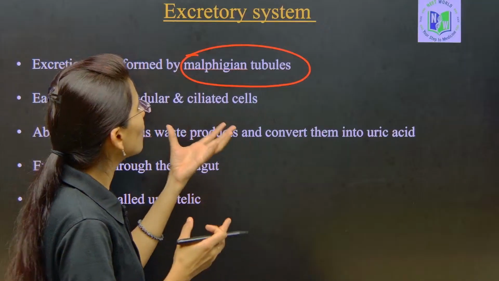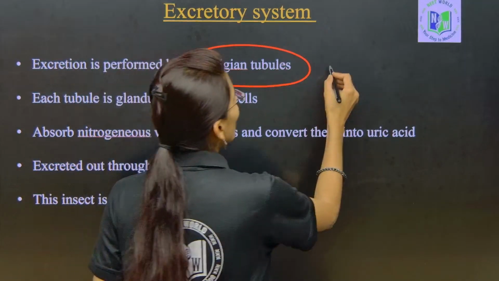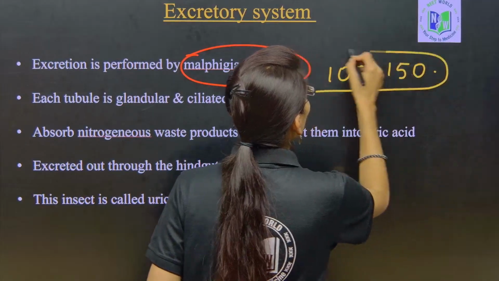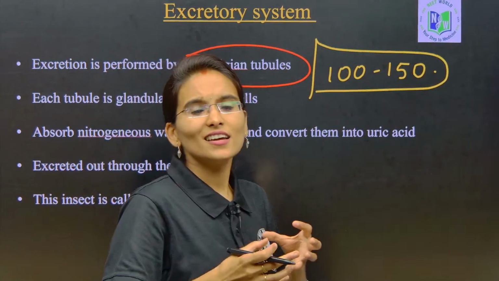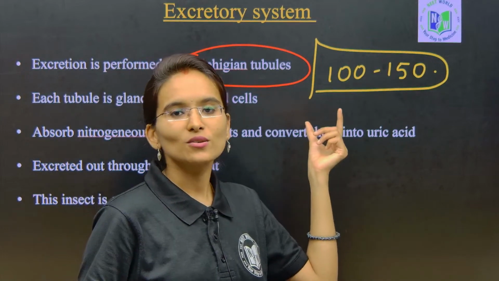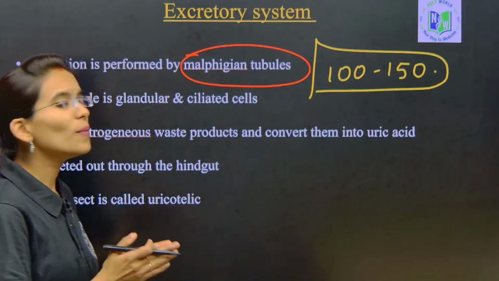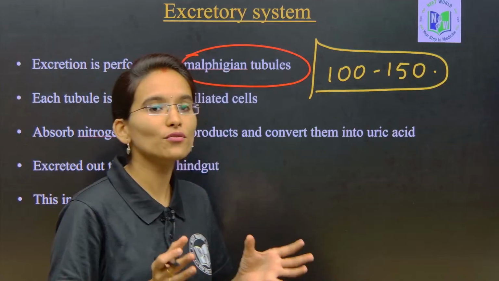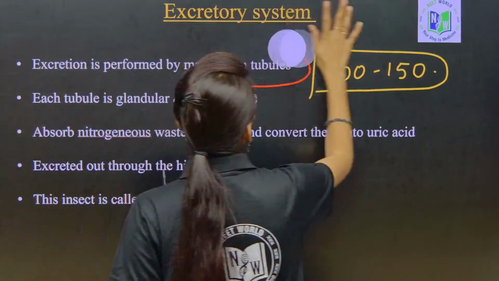How many Malpighian tubules can we usually find? 100 to 150 thread-like structures, called the Malpighian tubules. How the Malpighian tubules perform excretion, we are going to see now.